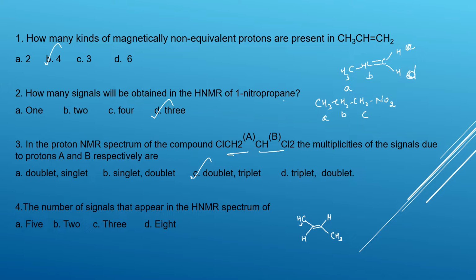The answer is C, doublet and triplet. The number of signals that appear in the proton NMR spectrum of this compound, okay, the number of signals they are asking. So if you see here, the center of symmetry, if you draw a symmetry line over here, then this is 1 and this is 2. Okay, only 2 signals we will get. So the answer is 2.